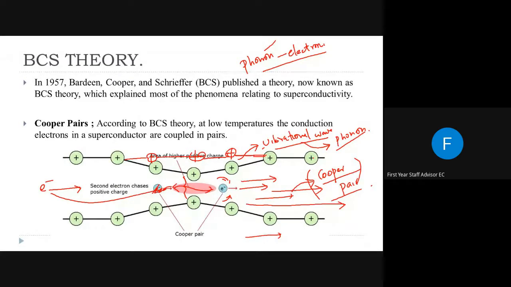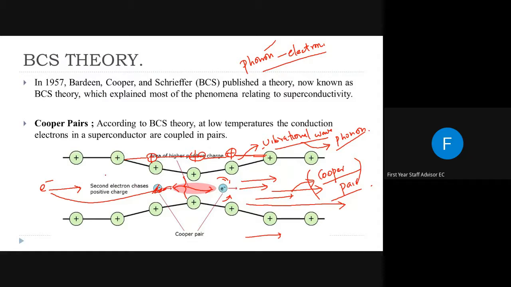So this is how BCS theory explains superconductivity. BCS theory says that superconductivity is due to phonon-electron interaction, or phonon-Cooper pair interaction. What is a phonon? A phonon is the vibrational wave, or the movement of distortion, throughout the lattice. This movement of distortion, or positively charged cloud around an initial electron, will create Cooper pairs, or a group of electrons, and this group of electrons with the same energy moves through the material and will create superconductivity.